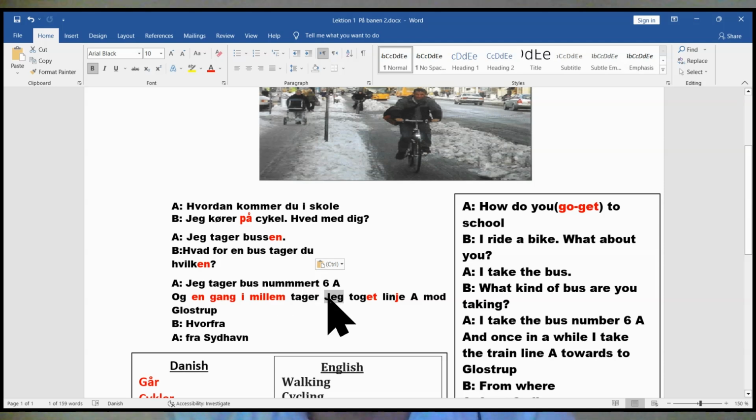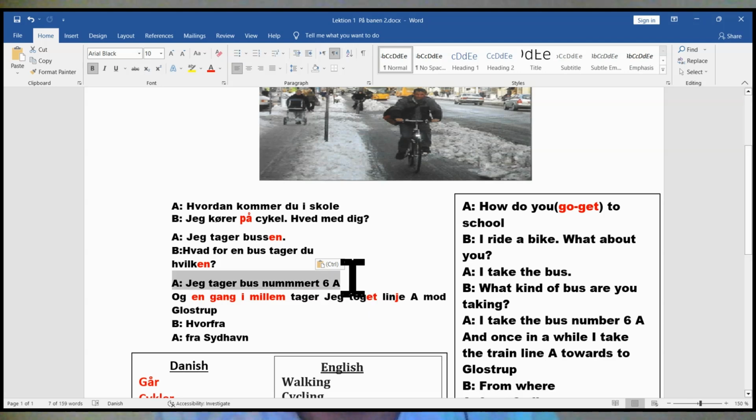Remember, you can say a train, but we don't know what kind of train. But when we say the train, that means you confirm that train, and you know what kind of train. So the bus, we know what kind of bus I will go. So it is bestämd, definite.